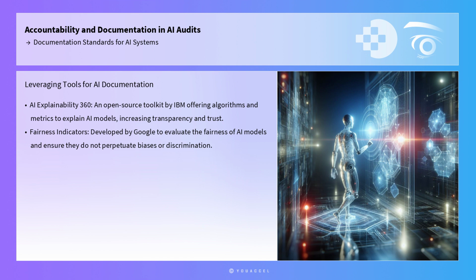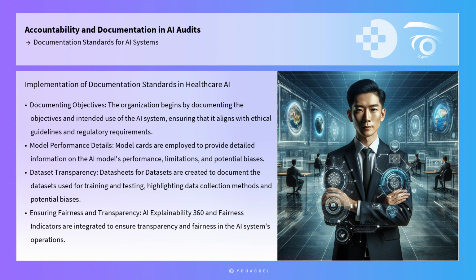Similarly, fairness indicators, developed by Google, provide metrics to evaluate the fairness of AI models, ensuring that they do not perpetuate biases or discrimination. These tools can be seamlessly integrated into the documentation process, enabling organizations to identify and address fairness-related issues proactively. In practice, the implementation of documentation standards can be illustrated through the case study of a healthcare organization deploying an AI-powered diagnostic tool.